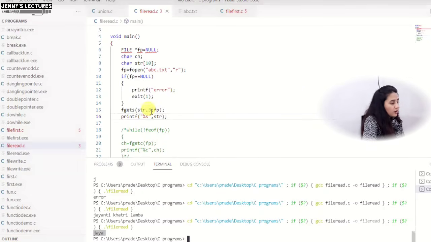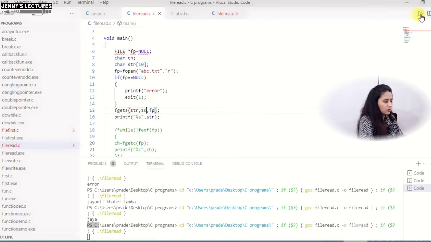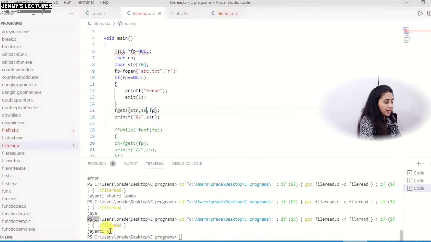Fine. Now if I write the size 10 here, let me run this and show you the output. Now it will read 9 characters and 1 is for null.